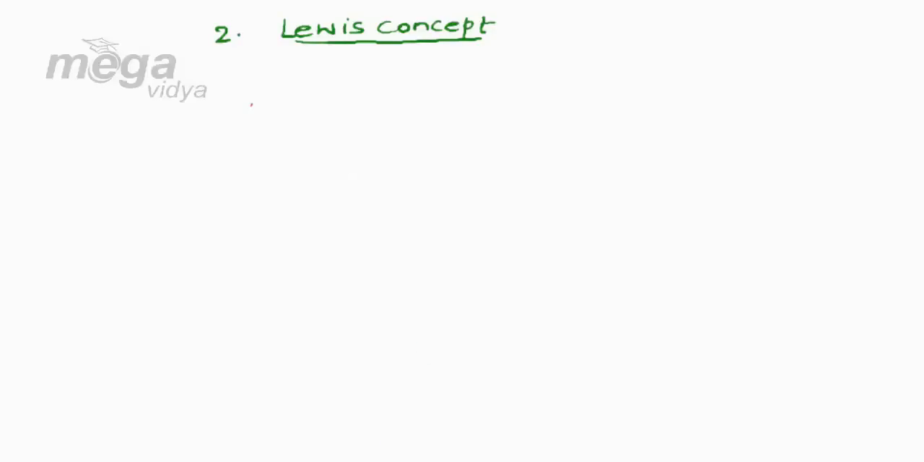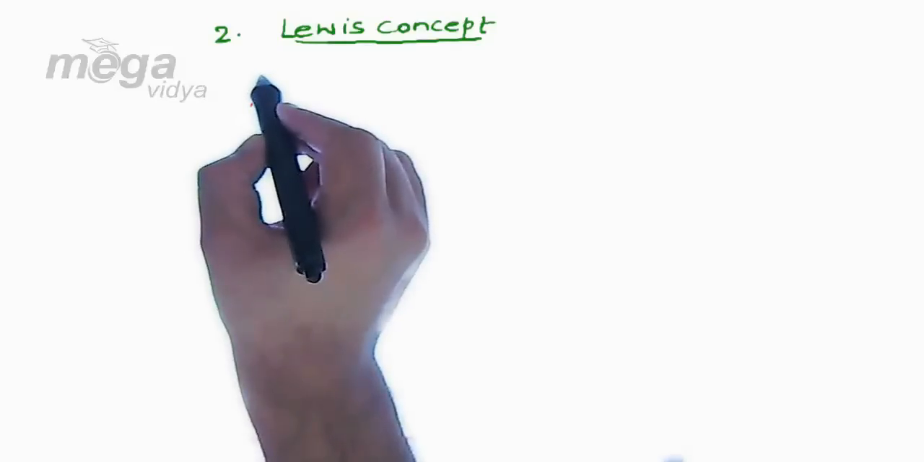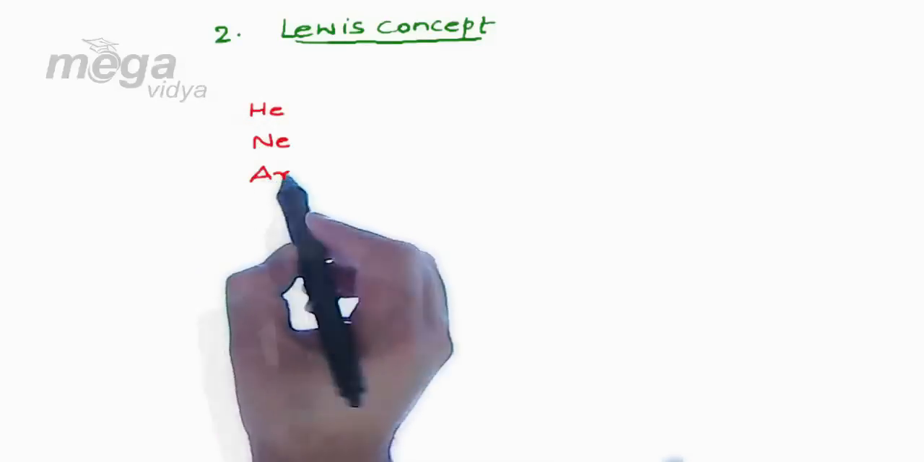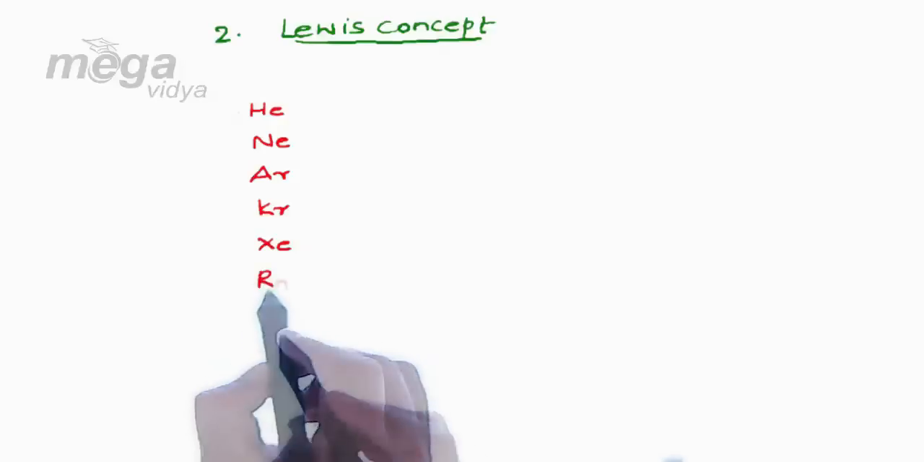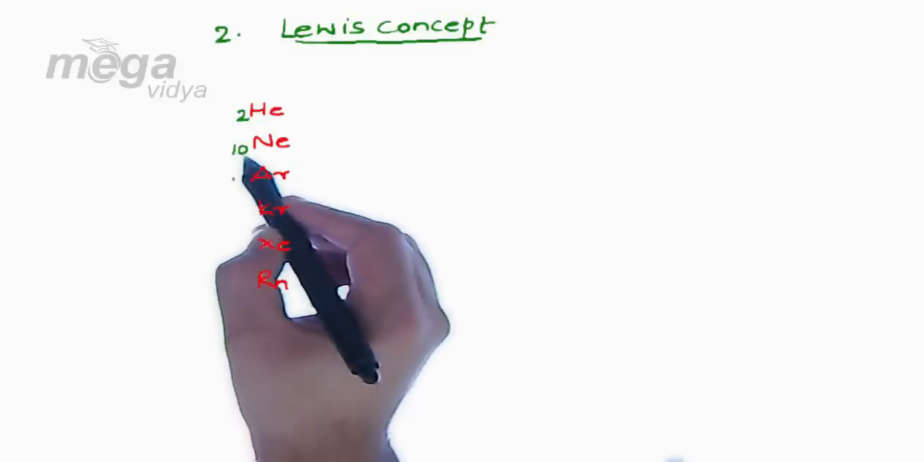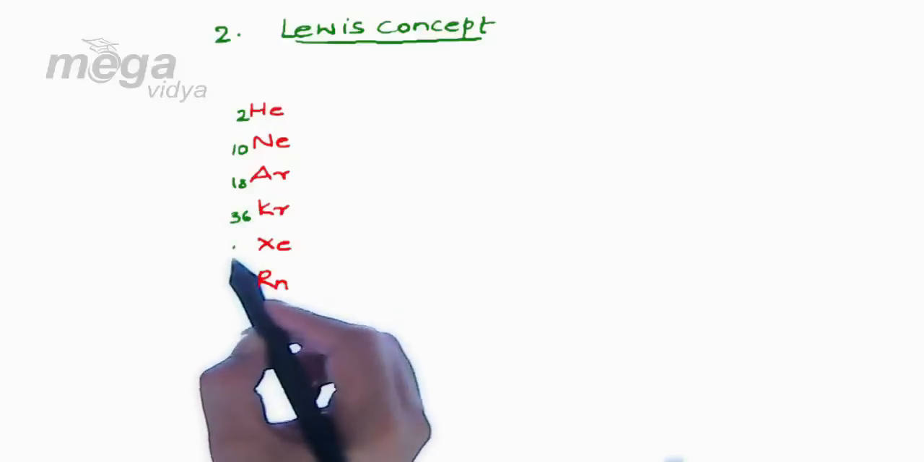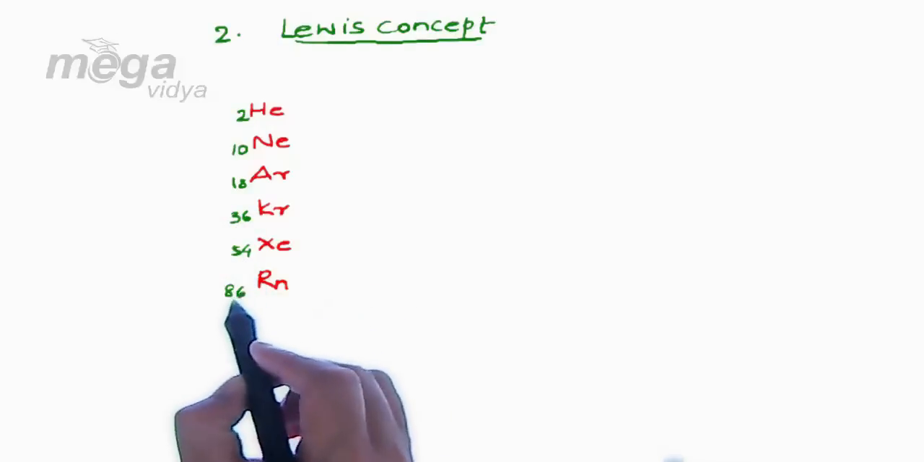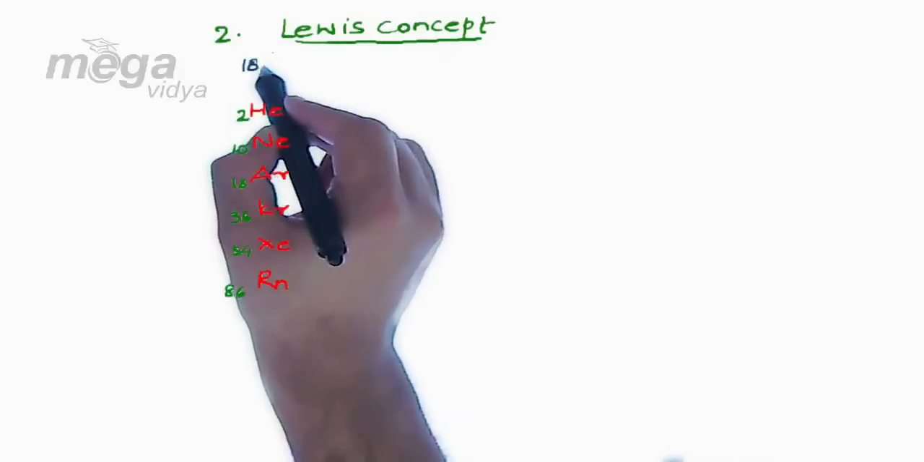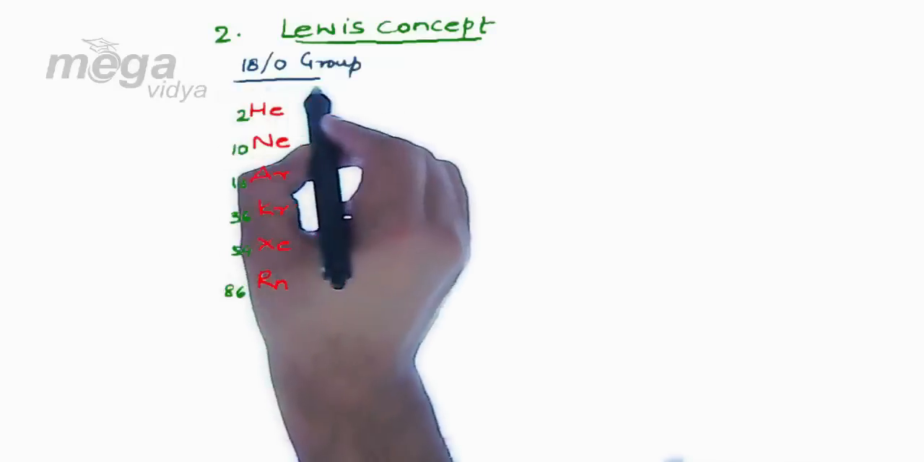In the 18th group of the periodic table, or as I call it, the 0 group, we have helium, neon, argon, krypton, xenon and radon. Here helium has an atomic number of 2, neon 10, argon 18, krypton 36, xenon 54 and radon 86. Now these elements are the part of the 18 or 0 group of the periodic table.